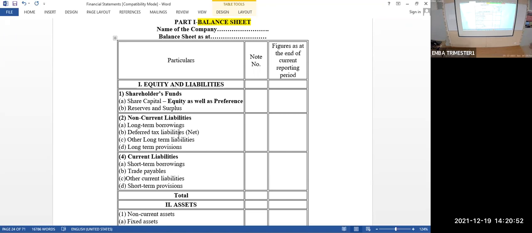So I have left the other column. Normally it will be two columns: figures at the end of the current reporting period and the figures at the end of the previous reporting period. Now you have to prepare a small note to give the detail about how much amount is appearing here. Suppose here it is appearing 1,50,000 in the name of share capital. If it is 1,50,000, how is that 1,50,000 arrived? You have to give a note.